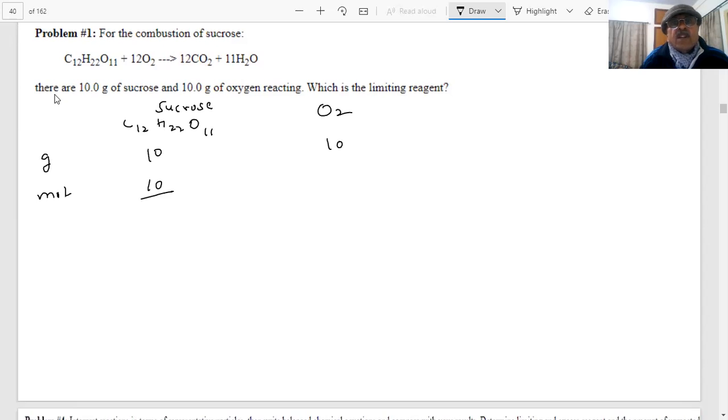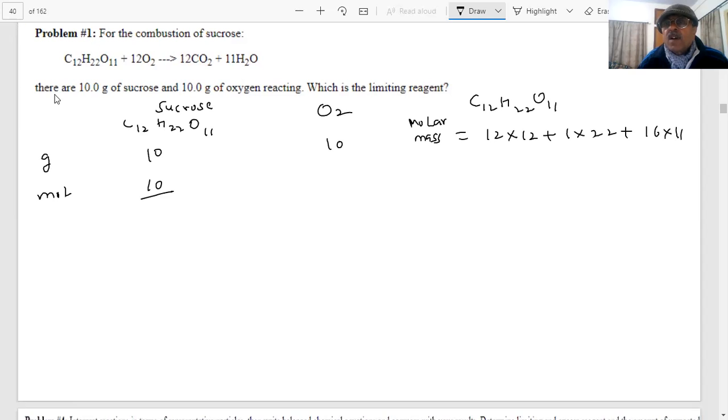10 by, what is the molar mass of sucrose? The molar mass of sucrose will be 12 into 12 plus 1 into 22 plus 16 into 11, student. How much is that coming?